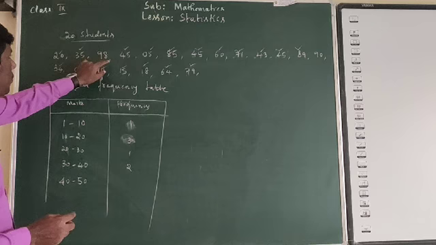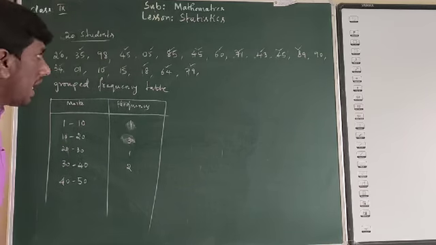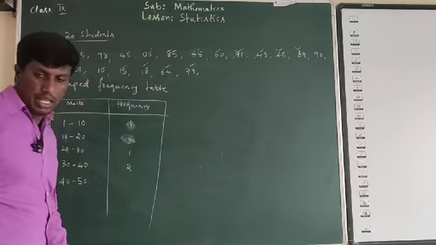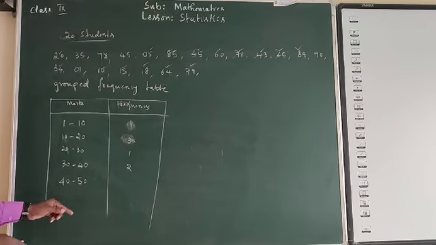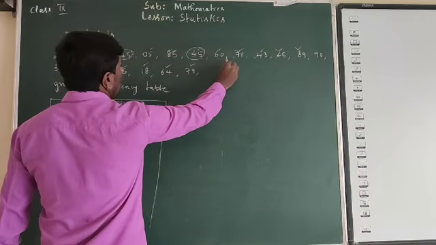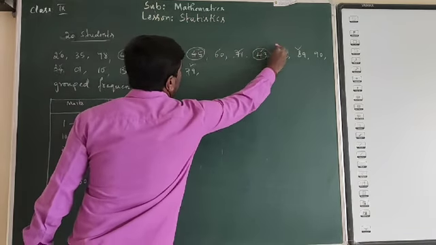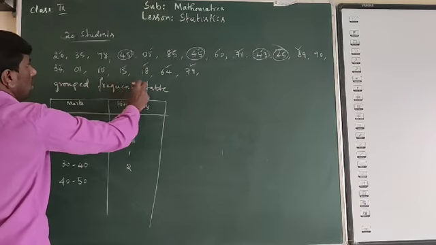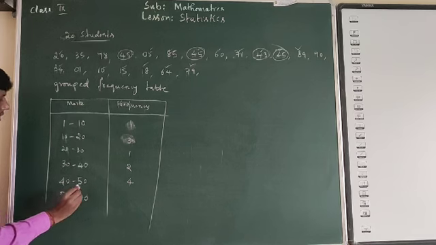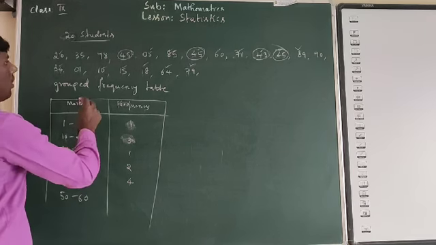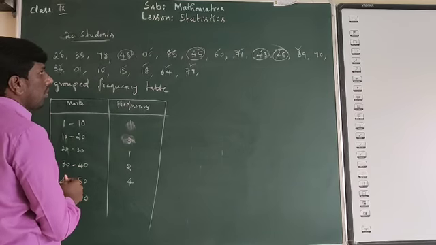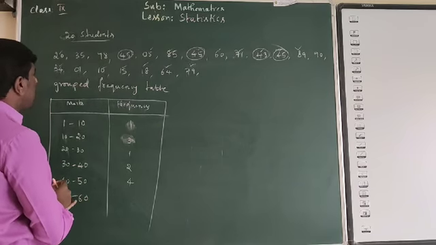To avoid the confusion, we can use the tally marks. From 40 to 50: 45, 1, 2, 3, 4. Okay. Then 50 to 60. After 50, less than 60. 60 is not included because 60 is the upper limit. 50 to 60: no students, right?